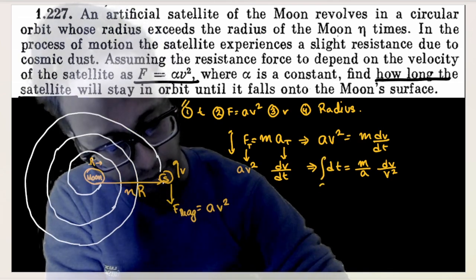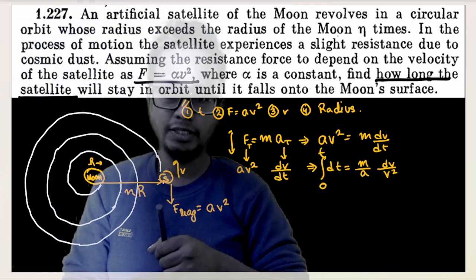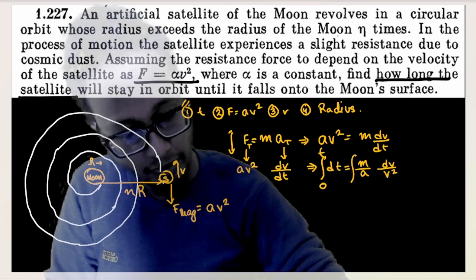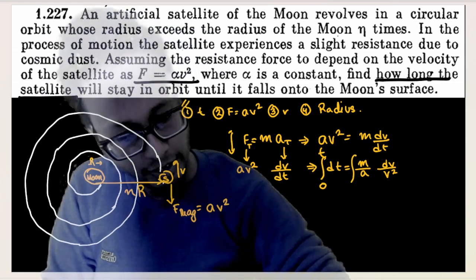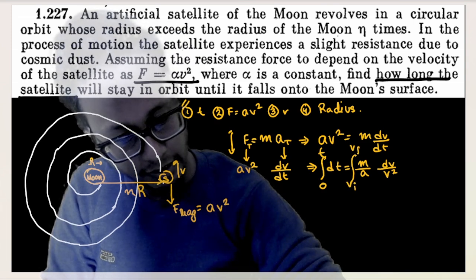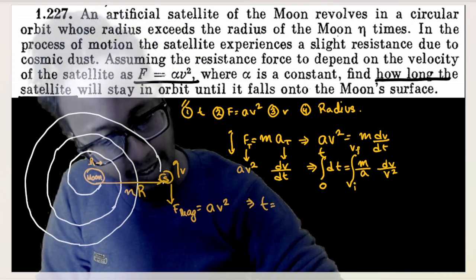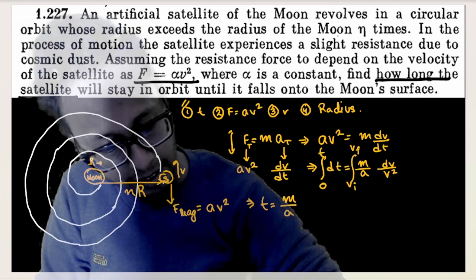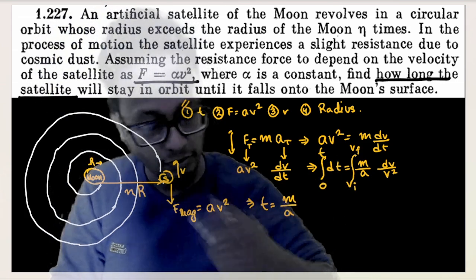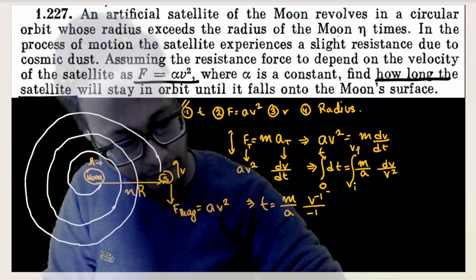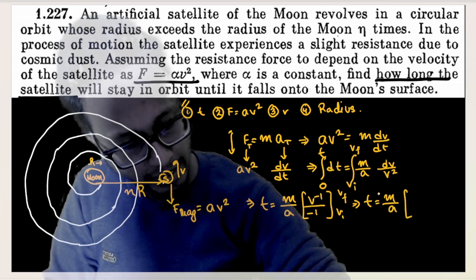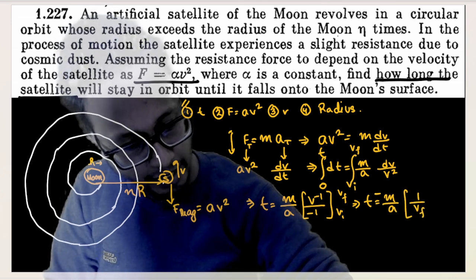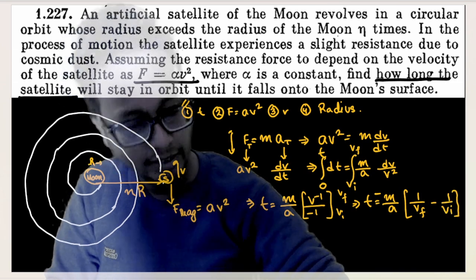Okay. And if I integrate this from t equals 0 to t equals t, with initial velocity, that means velocity out here, and final velocity being the velocity when it touches the surface. So initial velocity is nothing but vi, final velocity is nothing but vf. So time taken is equal to mass divided by a, into the integral of dv by v square, which is v to the power minus 1 by minus 1, from v initial to v final. Or time is equal to m by a, minus (1 by v final minus 1 by v initial). This much we know.